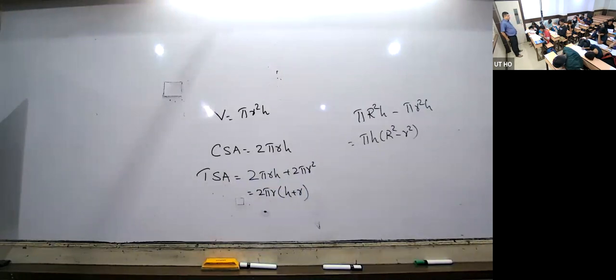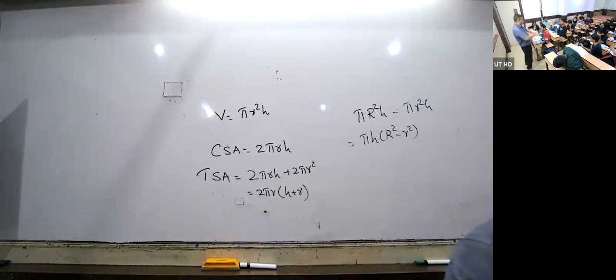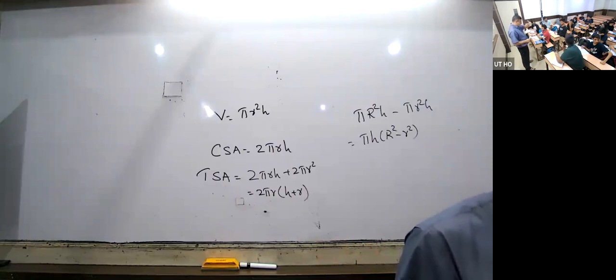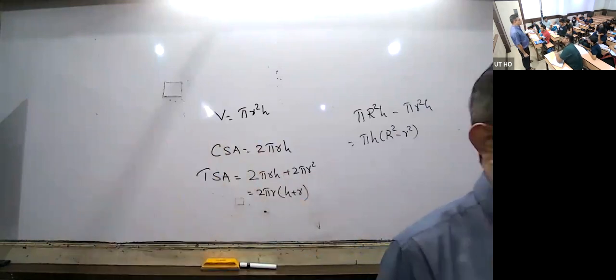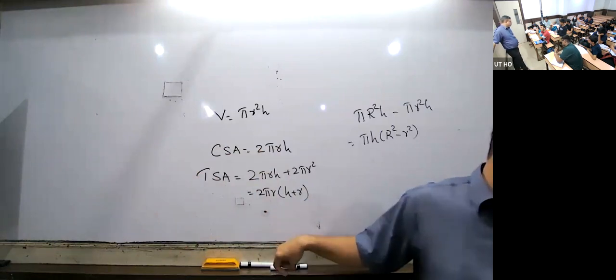In a hollow cylinder, two surfaces are hollow and one is the full one. Take one piece of pipe and see how many surfaces you can see. One outer surface is there, inside also a surface is there, one base is there, another base is there. Okay, understood or not? There are 4 surfaces.